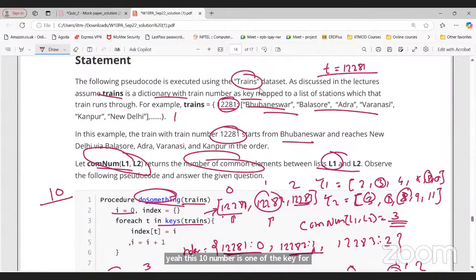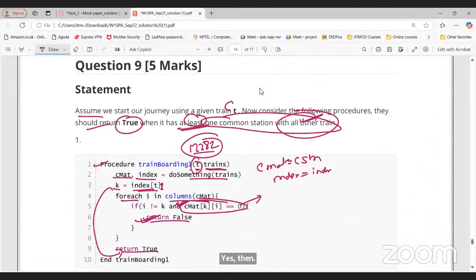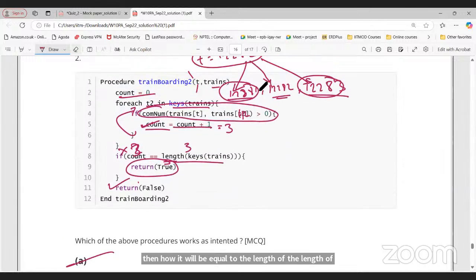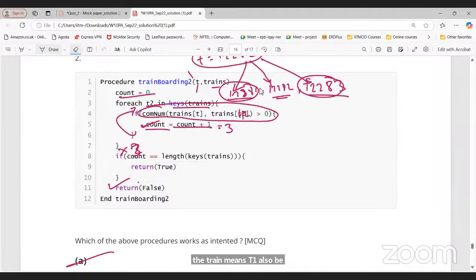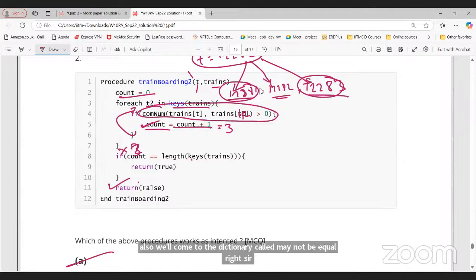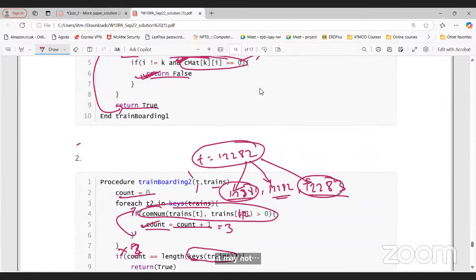Then how will it be equal to the length of the train, sir? Length of the train means T1 will also be in the dictionary. Count may not be equal, right, sir? For any such case, keys of train may not be equal. You are correct, if you see that key will also get consist here.